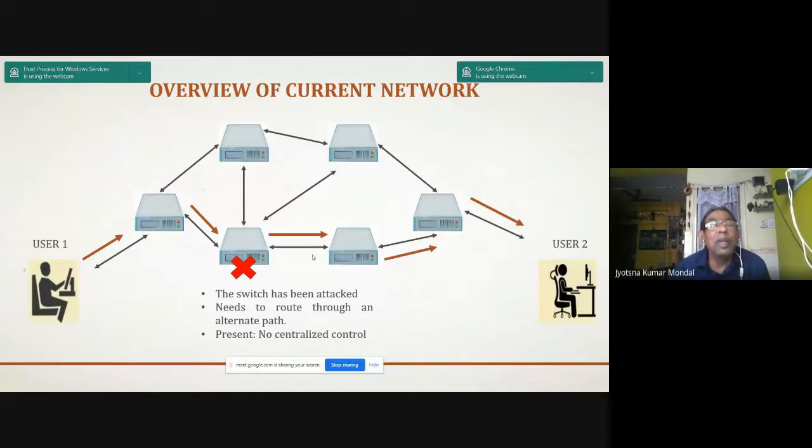No. Because when it is off, you see this switch is orphan. So the data can go through this path, this path, this path. You see? So I have to change the policies. Who will change the policies of this switch? What are the ports and what are the machines under this? Can it be connected to this or this?